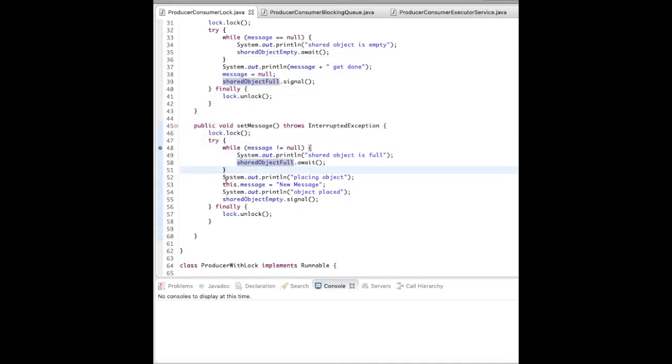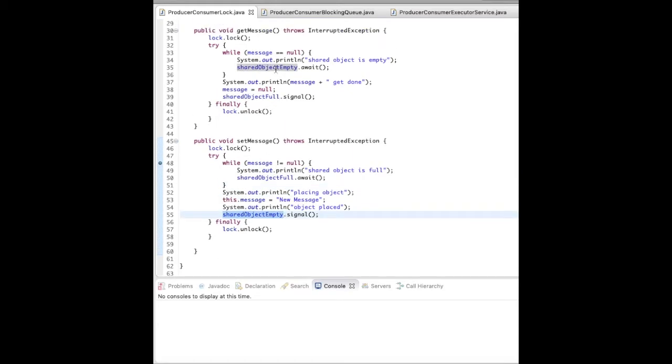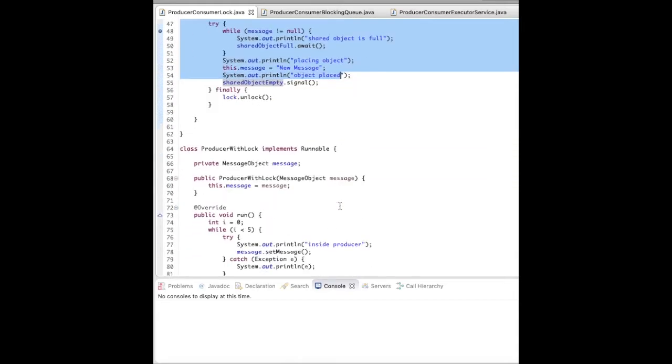Now in the same way there's again a connection for the empty object also, because since here it is empty, it cannot consume. So once it is not empty, it's not full, I will just place the message and signal shared object dot empty, so that the thread which is waiting for the shared object to be full will start to consume. So that's how the lock conditions relate to each other.